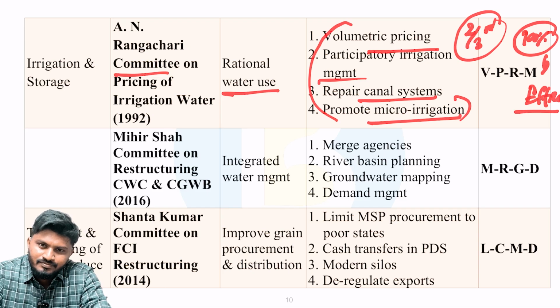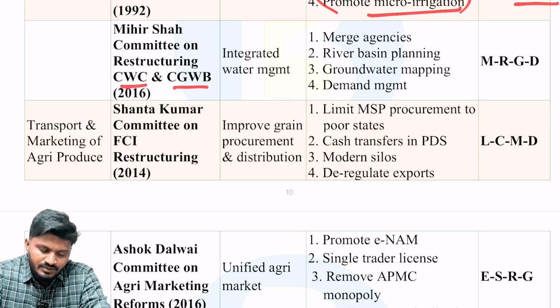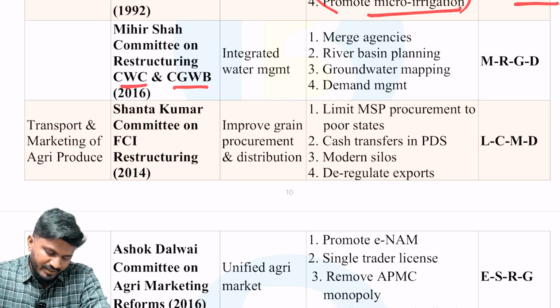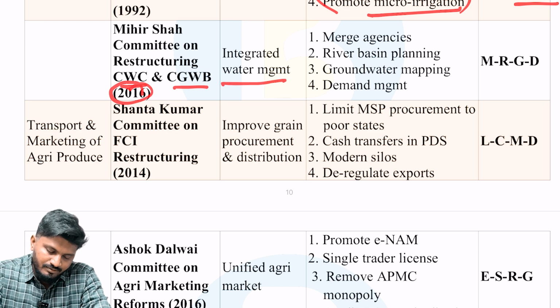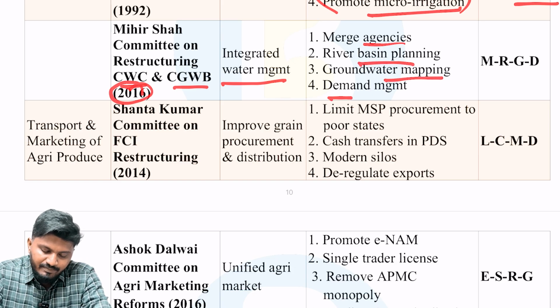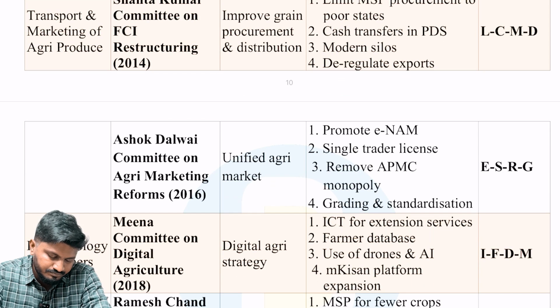Okay, next is Mihir Shah committee on restructuring of CWC and CGWB, Central Water Commission and Central Groundwater Board. The committee was started in 2016 and provided its report in 2016 itself. The aim was integrated water management. The recommendations are to merge both the agencies, focus on river basin planning, groundwater mapping, and demand management. All these things were important recommendations of the Mihir Shah committee.